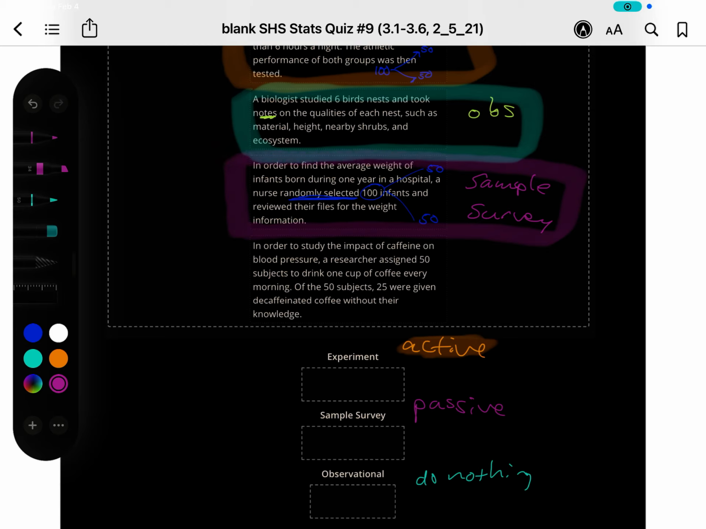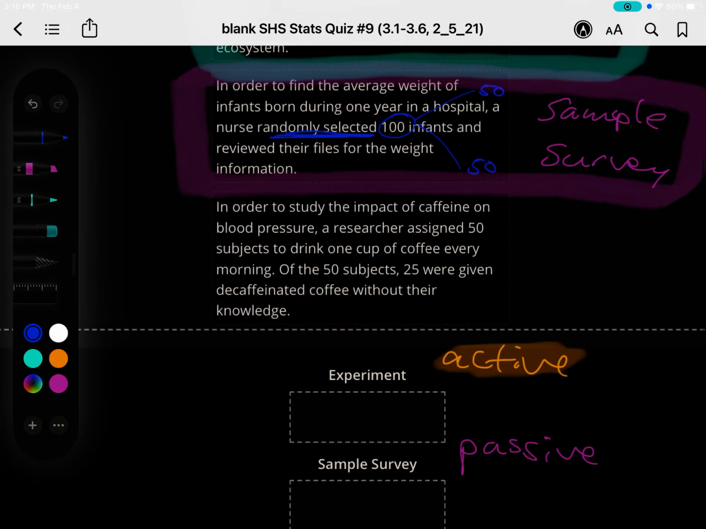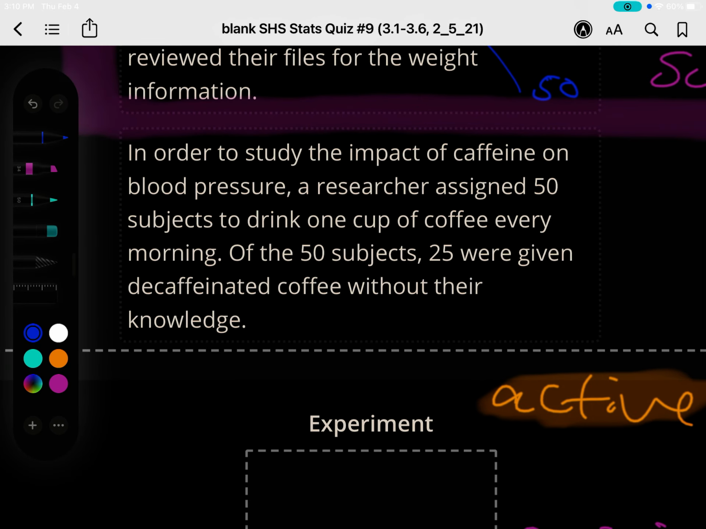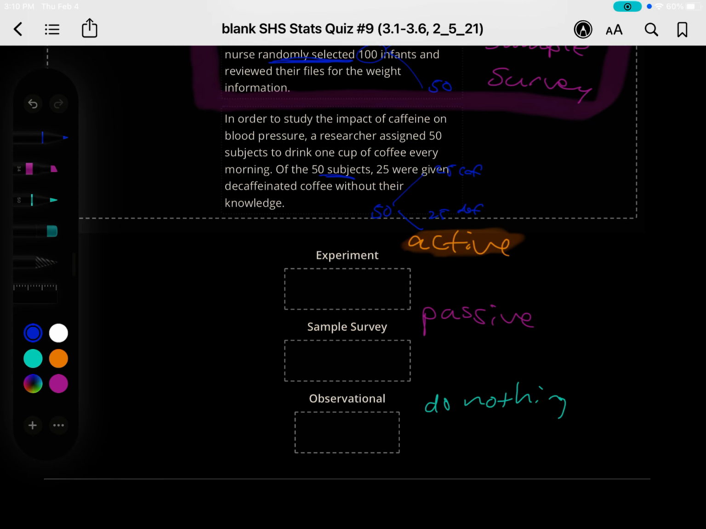Okay. All right, last one. In order to study the impact of caffeine on blood pressure, a researcher assigned 50 subjects to drink 1 cup of coffee every morning, and of the 50 subjects, 25 were given decaffeinated coffee without their knowledge. So it seems like of the 50, 25 are given caffeinated and 25 are getting decaffeinated. How cruel of this researcher. Well, they're actively doing something, so what do you think that is? This would be an experiment. So that would be orange.